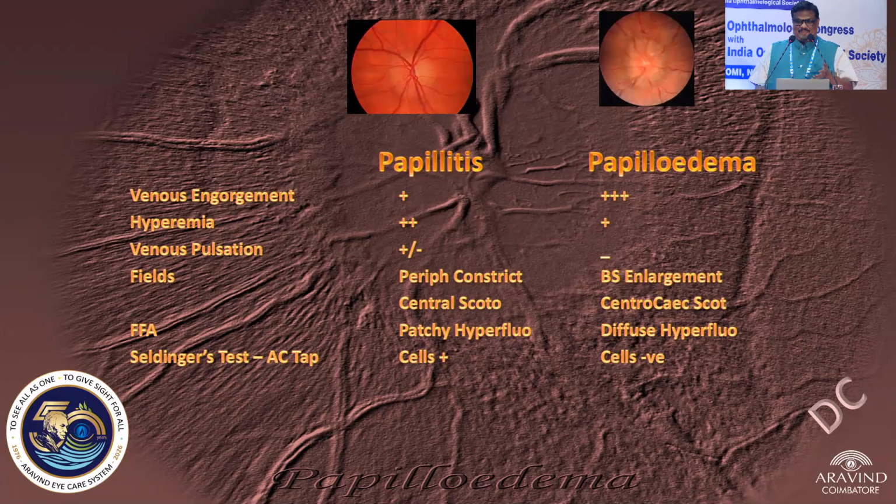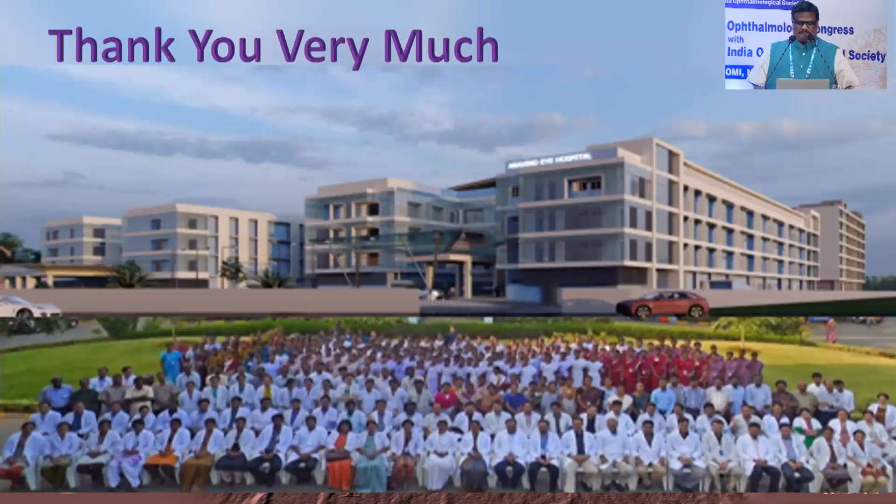So fields could be, I told you, peripheral constriction in papillitis. It could be centrocecal depending on the nerve. Most importantly, central centrocecal scotomas and blind spot enlargement. Fluorescein, I said, patchy hyperfluorescence versus diffuse hyperfluorescence. One more test which you can write in your exam. Don't tell the examiner, they may not know. If you do an AC tap, in papillitis you are likely to get cells, and in papilledema you won't. So this is a short overview of papilledema. Thank you so much for the opportunity.